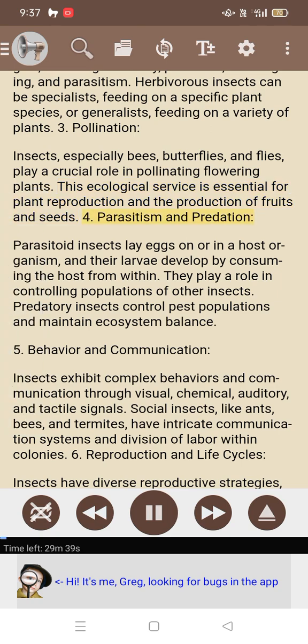4. Parasitism and predation. Parasitoid insects lay eggs on or in a host organism, and their larvae develop by consuming the host from within. They play a role in controlling populations of other insects. Predatory insects control pest populations and maintain ecosystem balance.